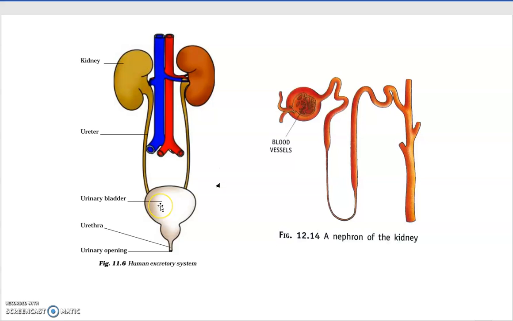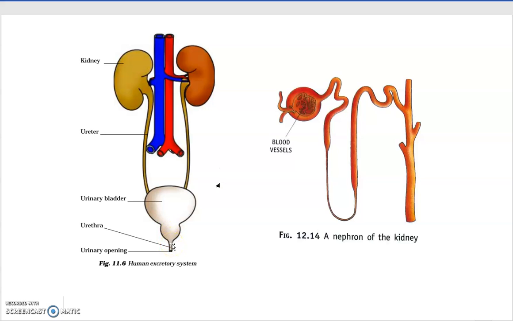Because it's a sac-like structure, it stores the urine until you get rid of it from the body through the urethra, which is a small tube-like structure.